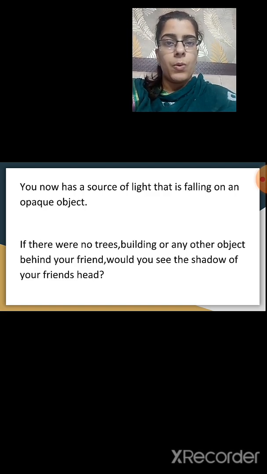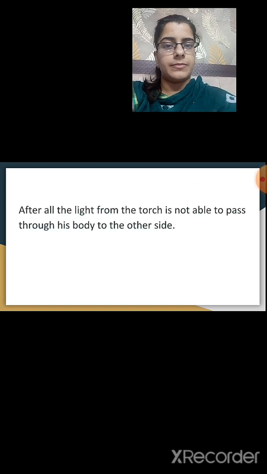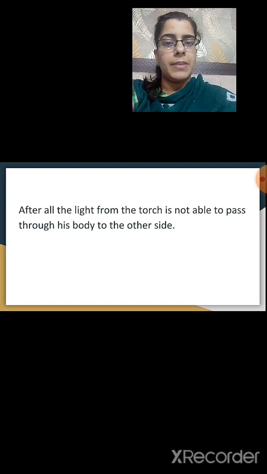If there are no trees, no buildings or any other object behind your friend, will you be able to see the shadow of your friend's head? No, you will not be able to see it, after all, the light from the torch is not able to pass through his body to the other side.